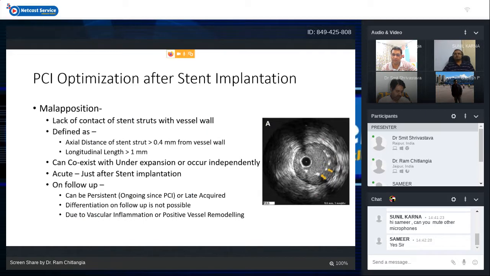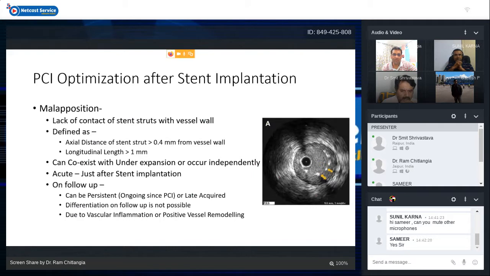That is, the contact is 0.4 millimeter away, and longitudinal length more than 1 millimeter. So these parameters will be considered as a significant malapposition. It can or it cannot coexist with the underexpansion. So it may be with underexpanded stent, or it may not. It may be with properly expanded stent. Still, the struts may not be opposed well to vessel wall.